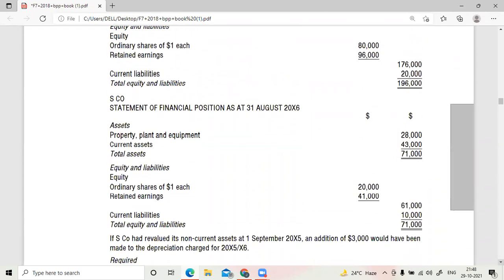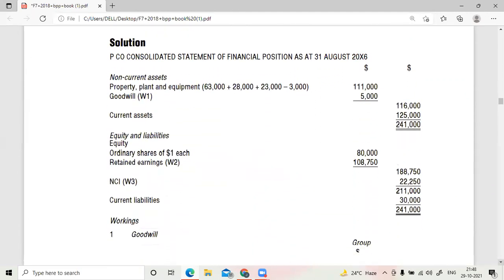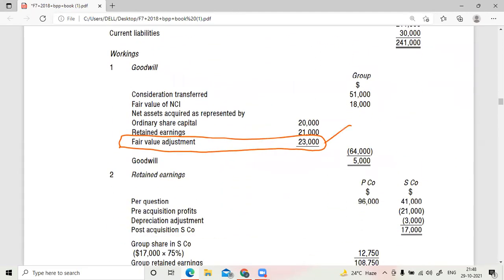Rest of the things are no issues here. You should just do the fair value adjustment here. You should take that because you're paying an additional payment, na? Yes, sir. You are making an additional payment. The fair value of NCI is there.